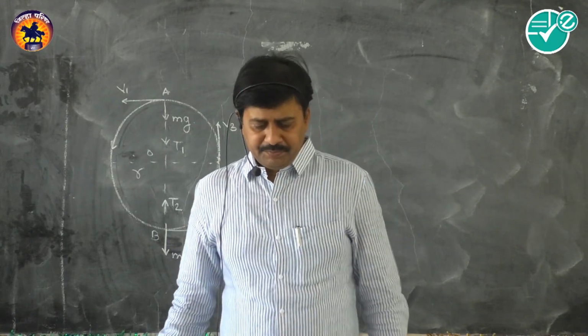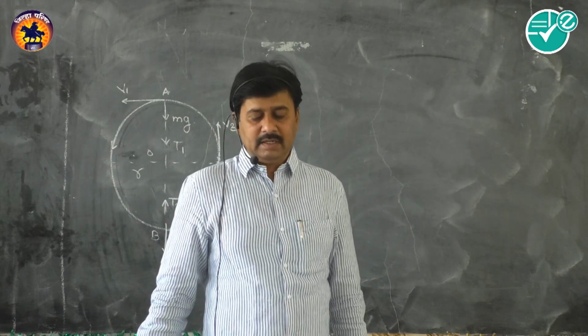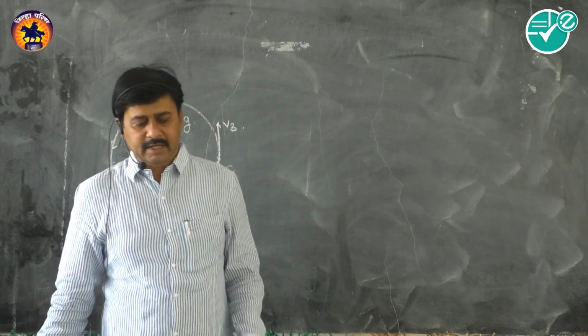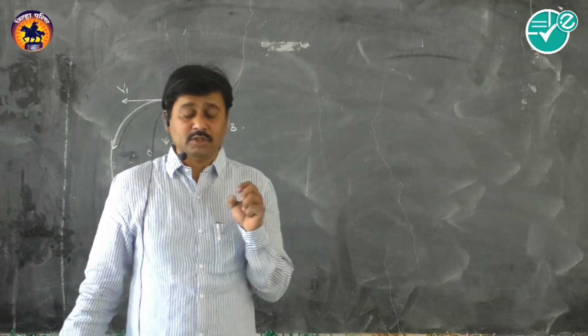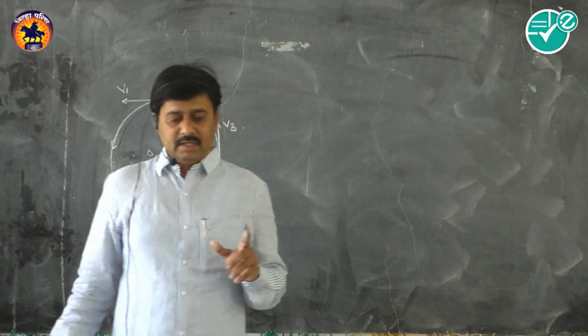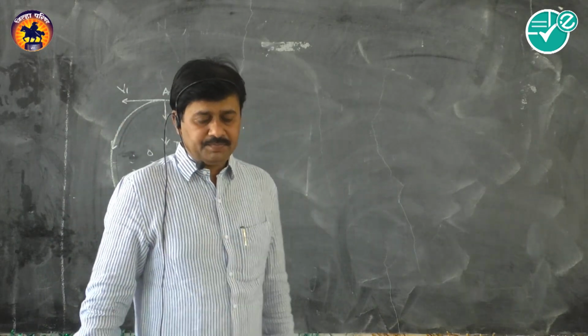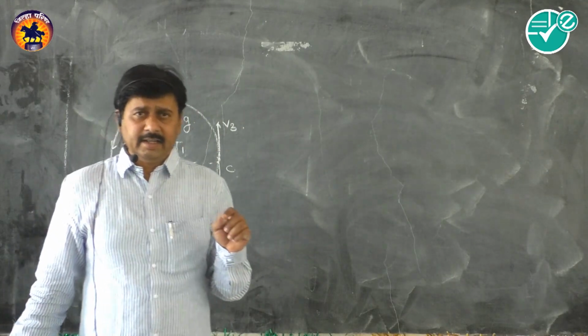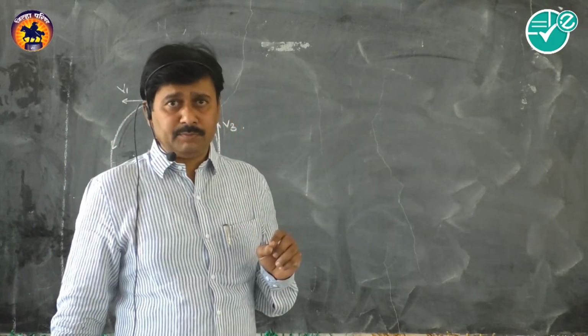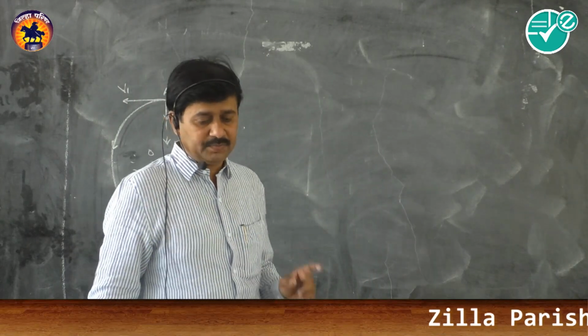So when we observe this motion, at the highest point A, the forces acting on this object are the tension, acting in the downward direction, and secondly the weight of the object, also acting in the downward direction.